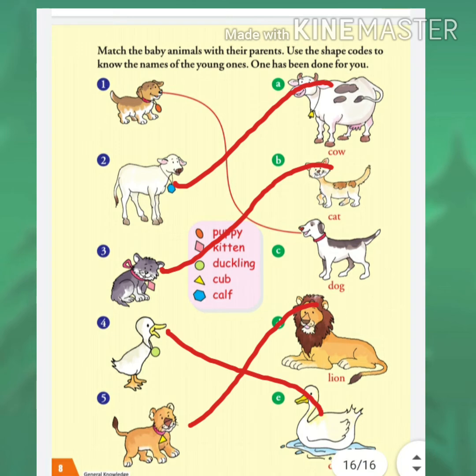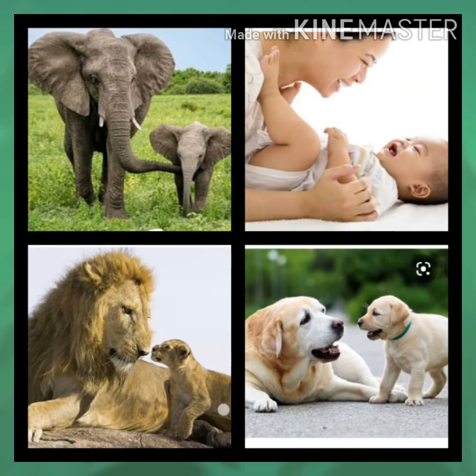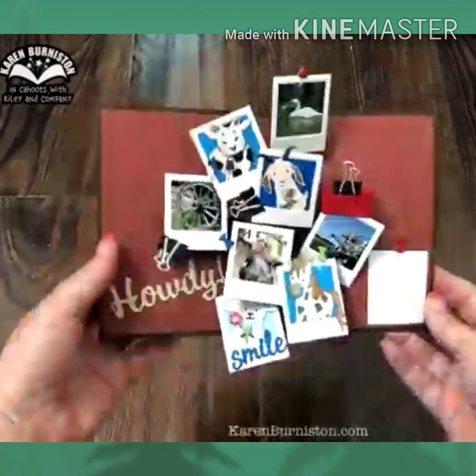Alright. Animal babies are born in 2 ways. Either they give birth to their babies or they lay eggs. So the animals that give birth to babies are like elephants, human beings, lions, and dogs, okay? And the animals that lay eggs are birds, insects, and reptiles, okay? So you can collect 5 pictures of animals that give birth to their babies and 5 pictures of animals that lay eggs and prepare a collage of them. Okay.